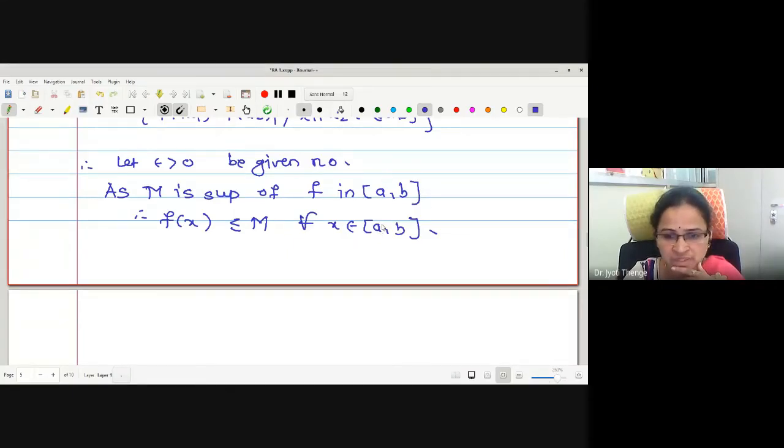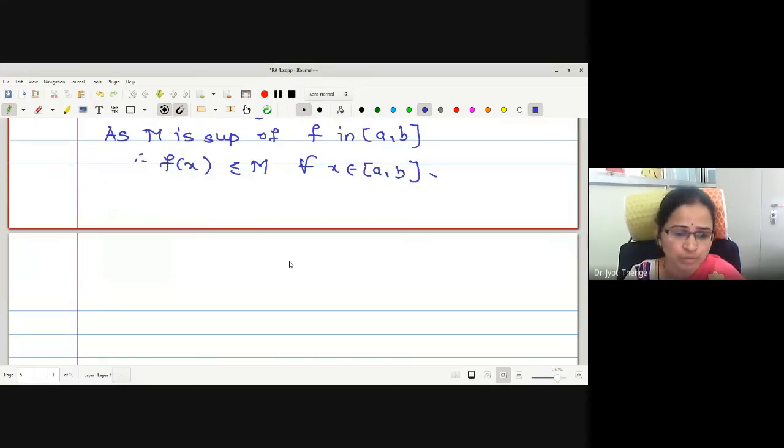How many elements are there in this closed interval? Infinite. Therefore, we can assume that there exists at least one x in [a,b] such that the difference between f(x) and M is less than epsilon by 2.